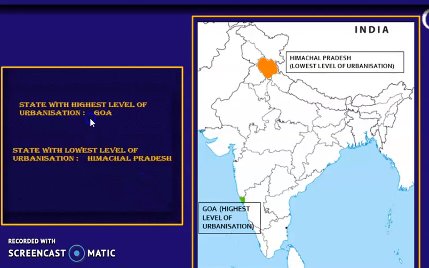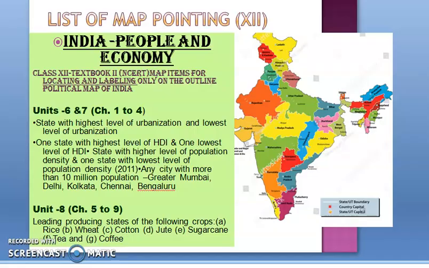You can see this one, the state with the highest level of urbanization is Goa. You need to mark Goa if the question comes. The state with the lowest level of urbanization is Himachal Pradesh. You need to mark Himachal Pradesh where the lowest level of urbanization is there.